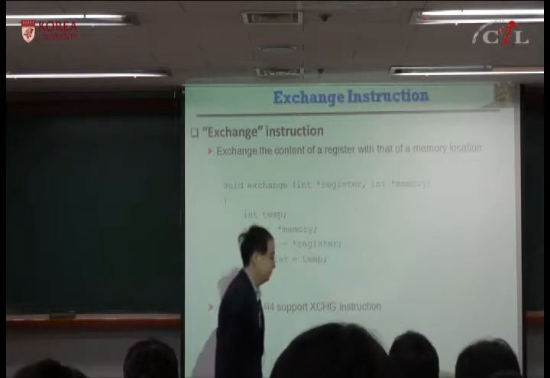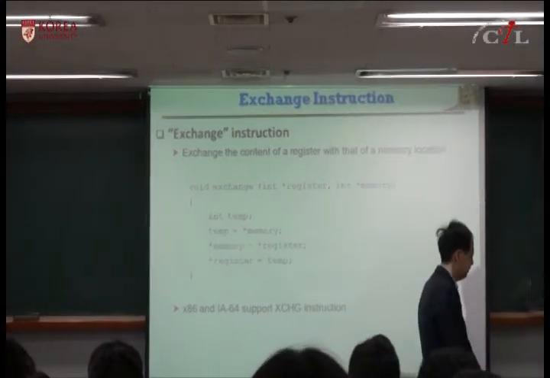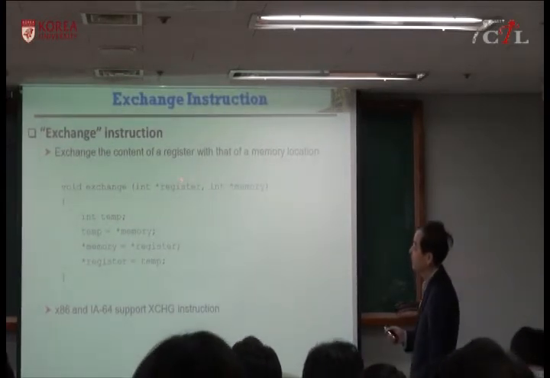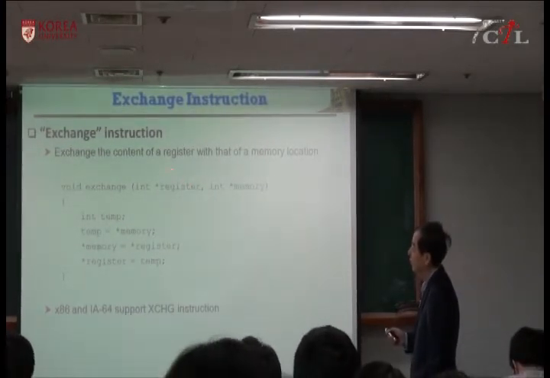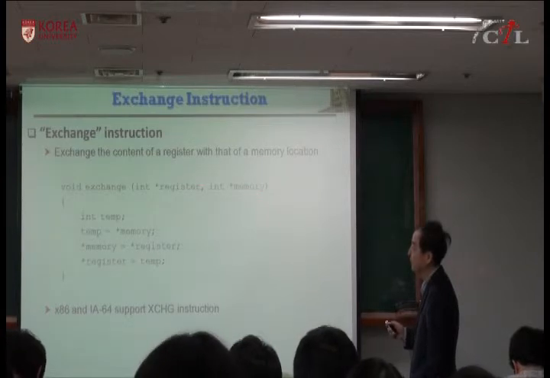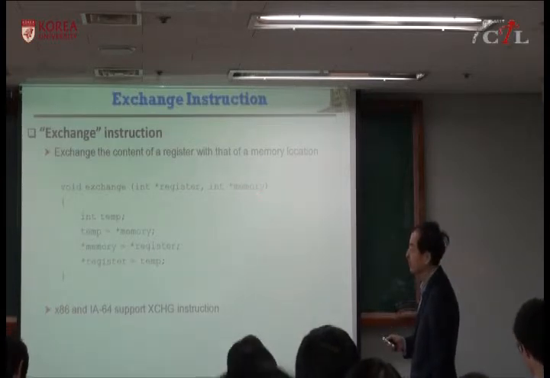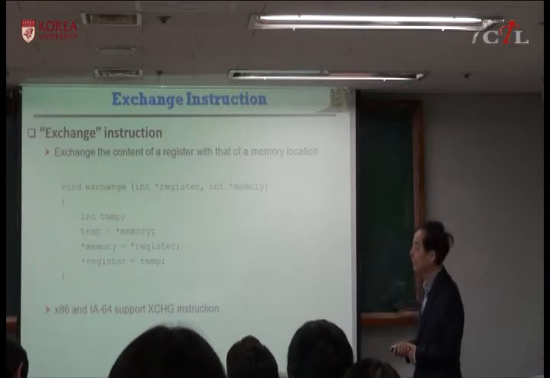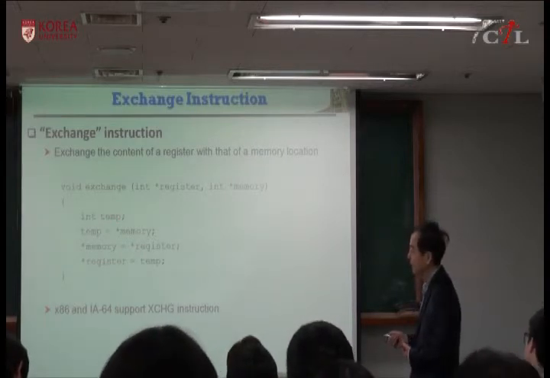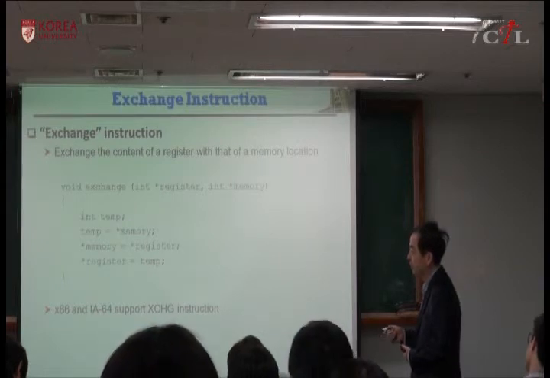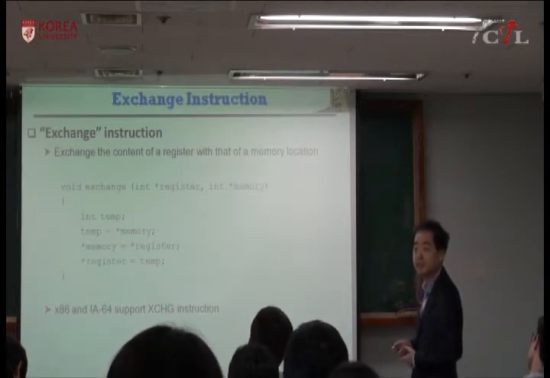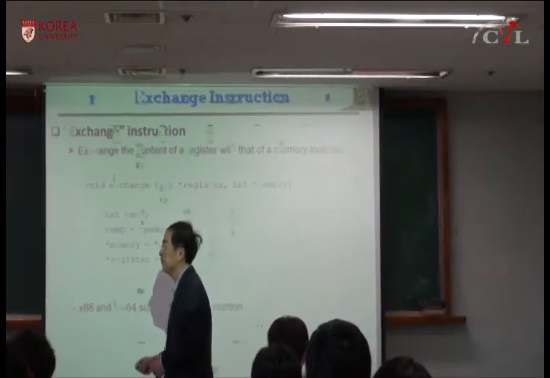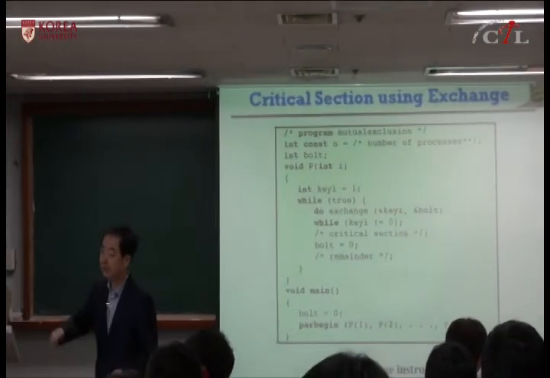You can also use the exchange instruction. It's more simple. You just have a local value and a memory location, and you just exchange. So if you look here, it's just an exchange operation. Okay? And x86 and 64 support, in addition to compare and swap, this exchange instruction, because there is software using this instruction.